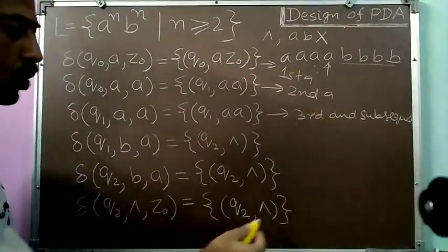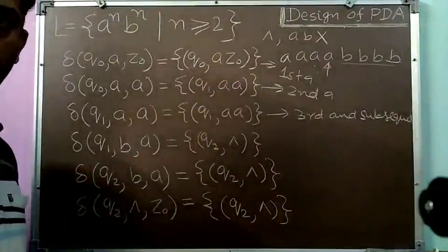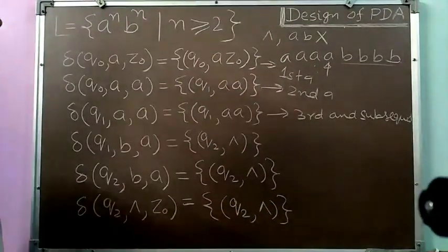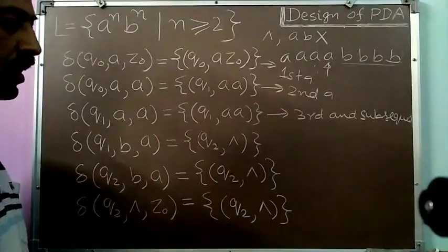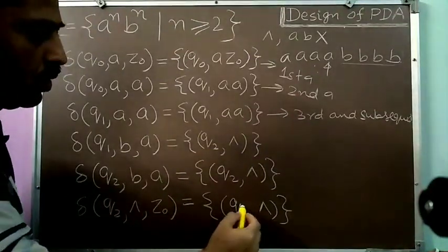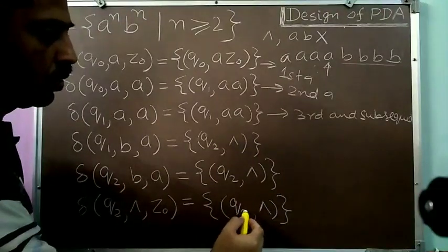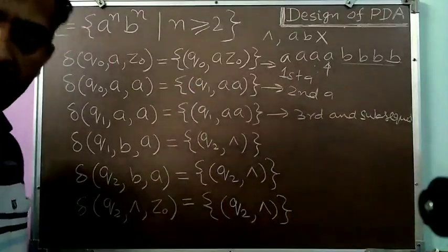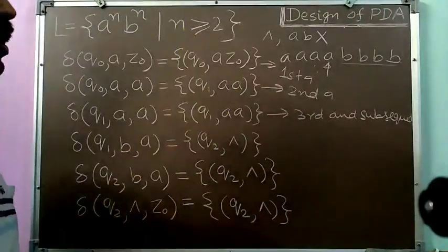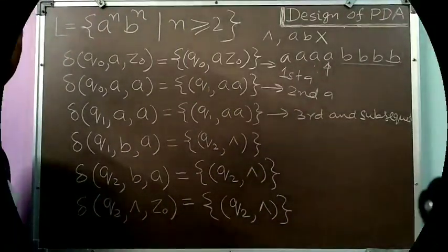And by empty store, I accept this particular word. So this will be the solution for this particular problem. Again, if you want to get it succeed by final states, so you have to change here to some final state. Suppose Q3, and then you make your Q3 as the final state. Okay, this is the solution for this particular problem.